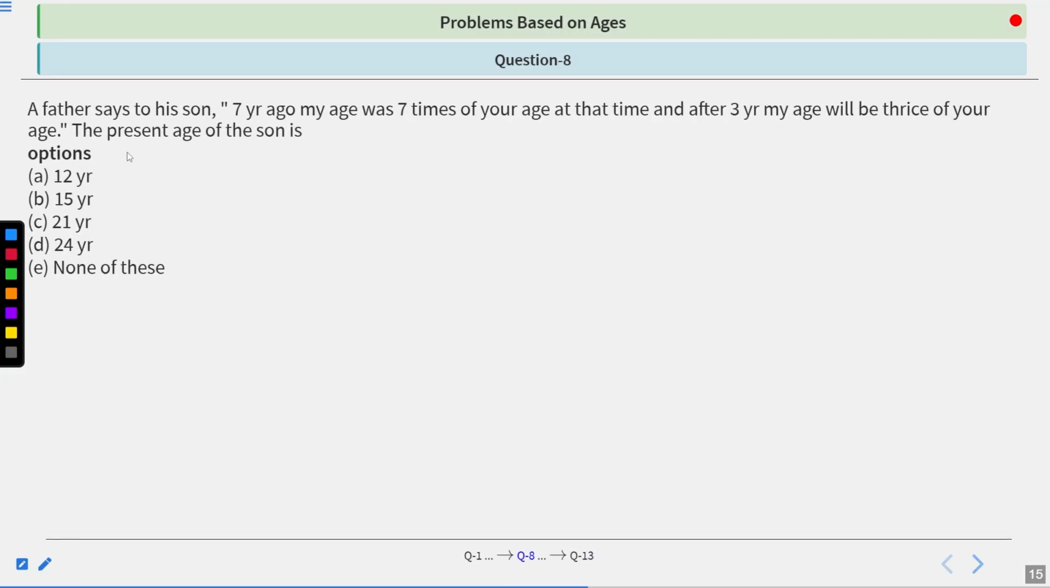A father says to his son, 7 years ago, my age was 7 times your age at that time, and after 3 years, my age will be thrice your age. The present age of his son is, now there are 5 options. A is 12, B is 15, C is 21, D is 24, and E is none of these. Now you have 10 seconds to analyze the question. Your time starts now.